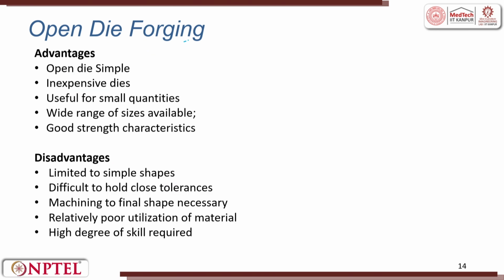So, what are the advantages of open die forging? In open die forging, it is very simple. The die is inexpensive. It is useful for small quantities. A wide range of sizes are available. Whatever is the output, it gives you good strength. Disadvantages: limited to very simple shapes like a screwdriver, spanner.